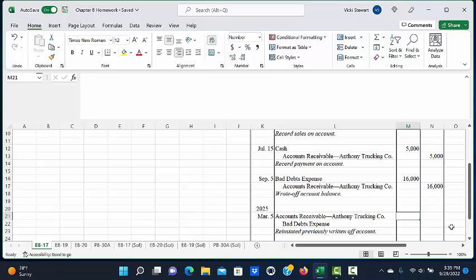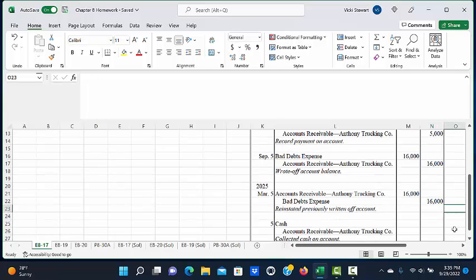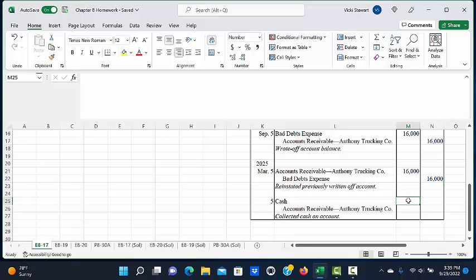Then in 2025, when they received the payment from Anthony Trucking Company with the note apologizing, they would first need to set the accounts receivable back up by debiting accounts receivable, Anthony Trucking Company, and crediting bad debts expense for the $16,000. And then they would record the receipt of the cash for $16,000 and credit accounts receivable, Anthony Trucking Company.